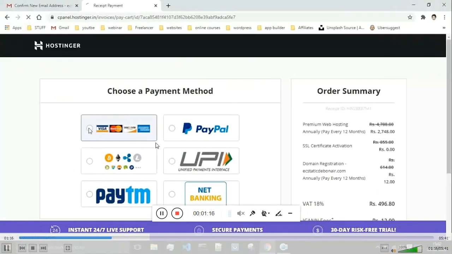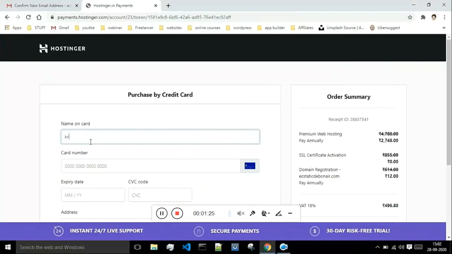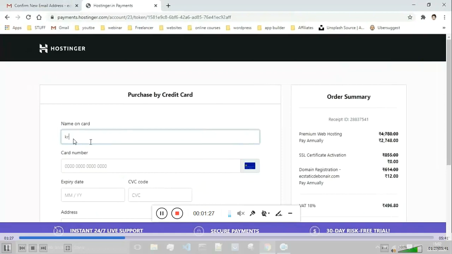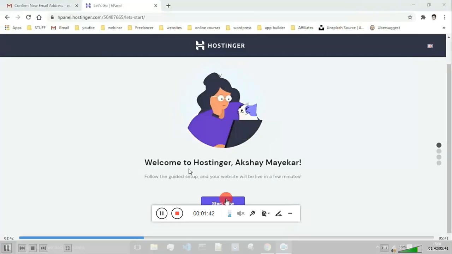After that you will get these payment options. Select whatever payment option you are comfortable with. I had selected this first option, which is the Visa and MasterCard option. Then you will be taken to this tab where you have to enter your card details, like the name on the card, the card number, expiry date, CVC number, etc. And once you are done with that, you will get the option down below. Just click on that, and once you are done with the payment, you will be taken to this page. You just have to click on start now.